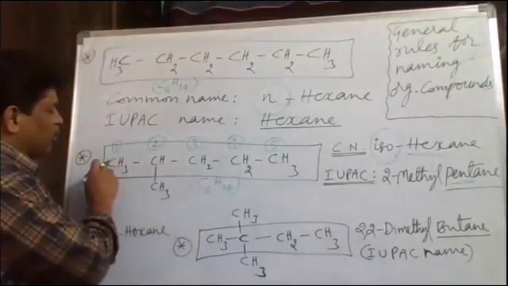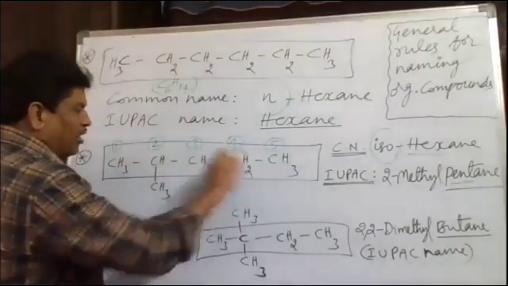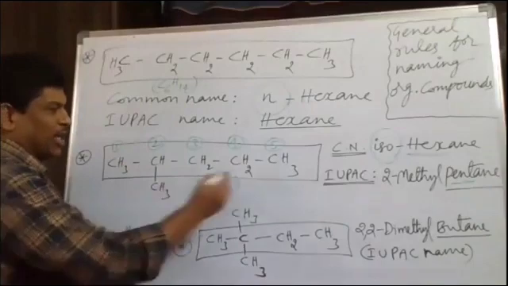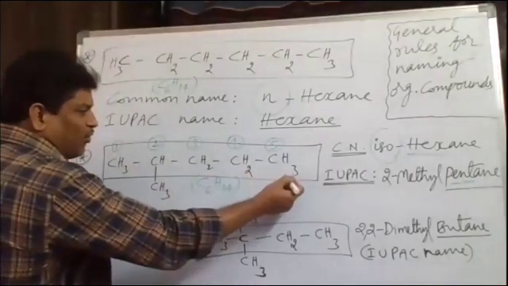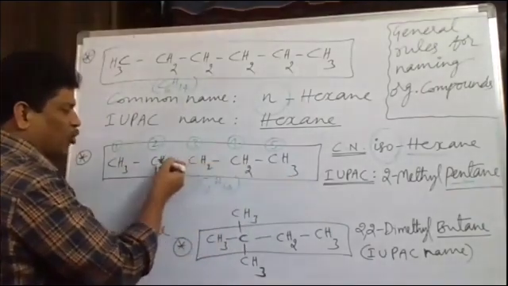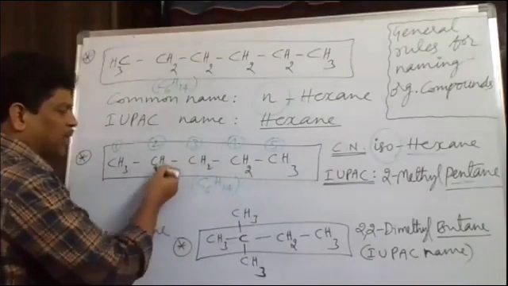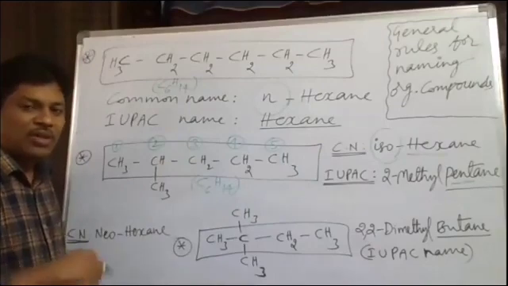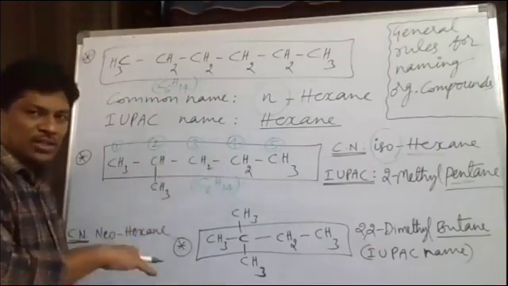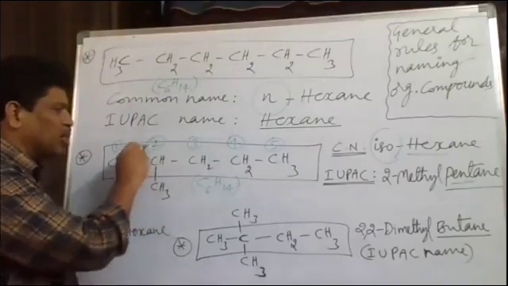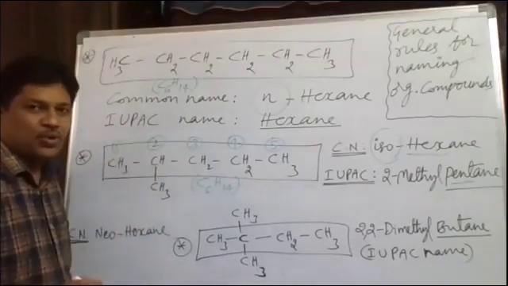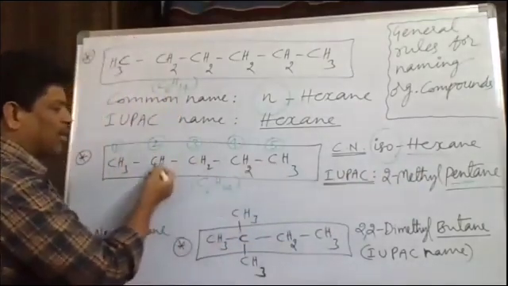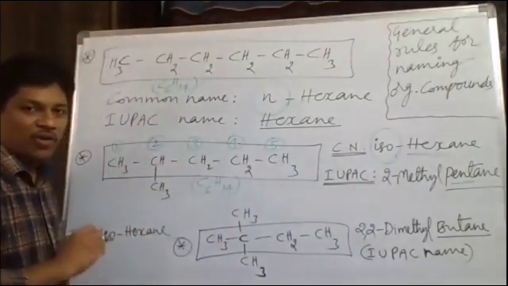See, here if you give numbering from left to right in the parent chain, the second carbon is bearing the methyl branch. If you take numbering, suppose, from the right side, first carbon, second, third and fourth carbon, the fourth carbon is bearing the methyl branch. Now what is to be preferred here? Numbering from left to right is preferred so that the methyl branch gets the lowest possible number, that is 2. That's why we have taken 2-methyl pentane, but not 4-methyl pentane. That point we have to keep in mind.